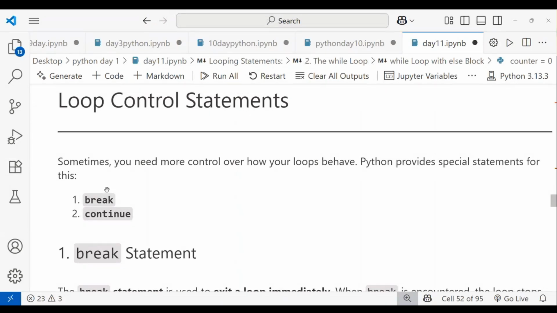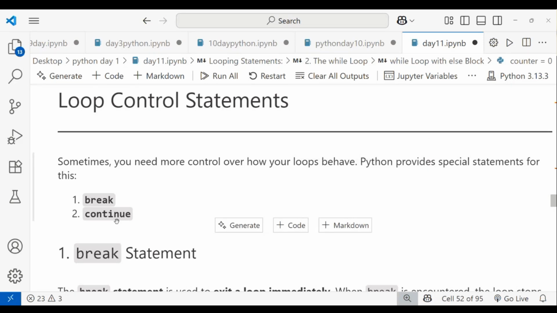Okay, and then looping statements have something called control statements. You have to control that looping statement, right? So there are control statements. Sometimes you need more control over how loops behave, and Python provides special statements for this. That is two types: the first one is break and the second is continue.